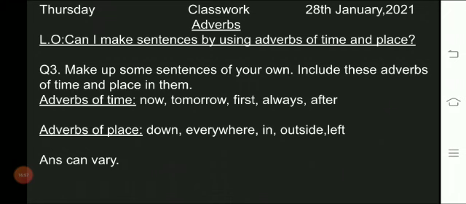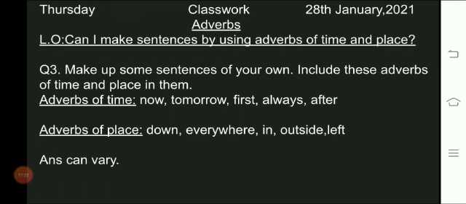After these adverbs of time you will make sentences. Use each adverb of time in your sentences. Then write down adverbs of place: down, everywhere, in, outside, left. And then make a sentence with each adverb of place.